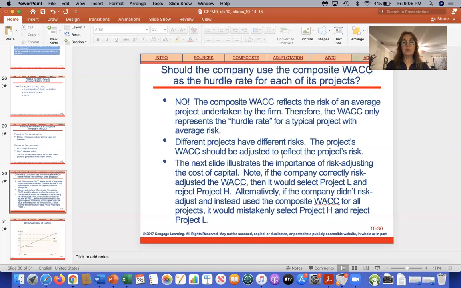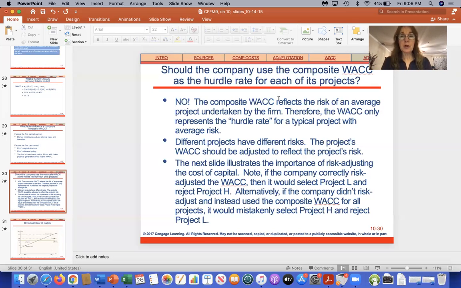Okay, and then make sure you go over this in the book and on the slide here. Here they're just talking about how maybe you shouldn't use the average cost of capital for all of your projects. Let's say, for example, that you had your weighted average cost of capital, but you were comparing it for a project that was a really low risk project.